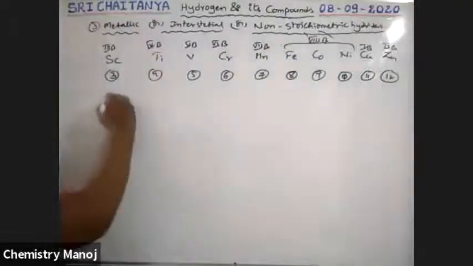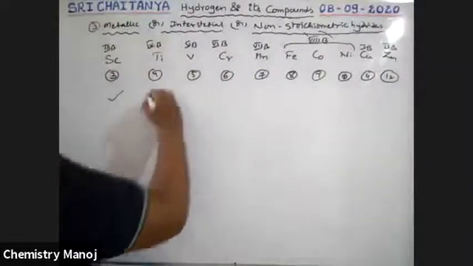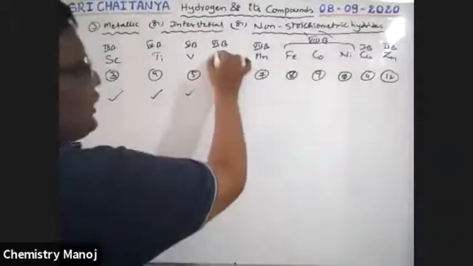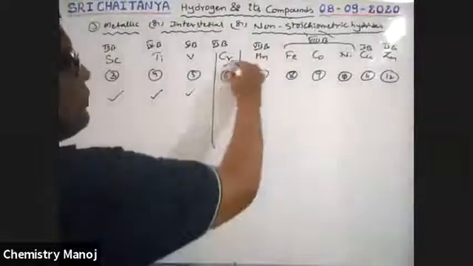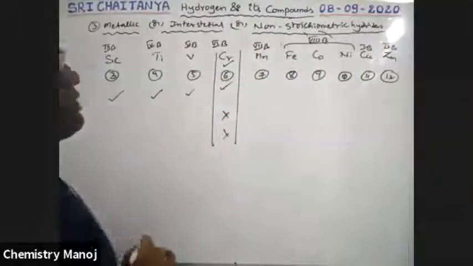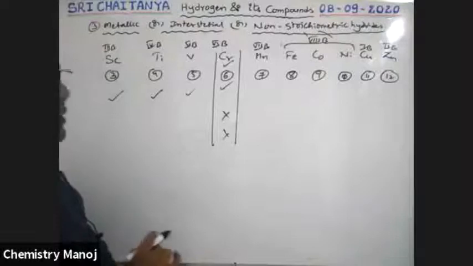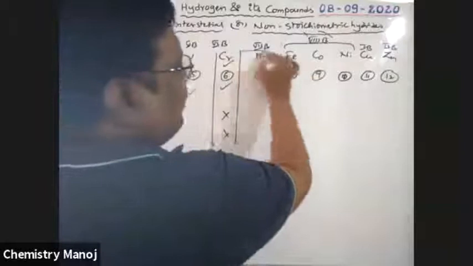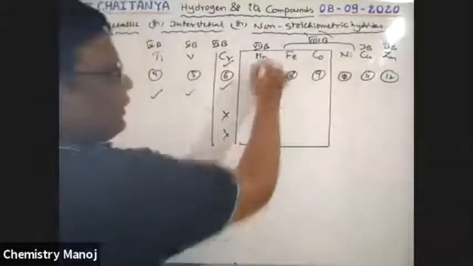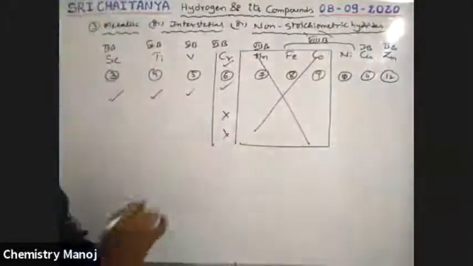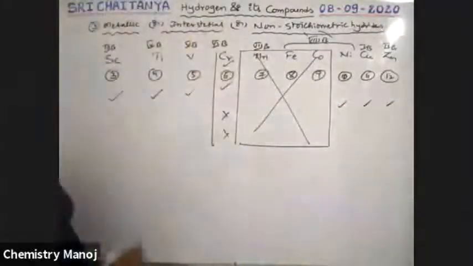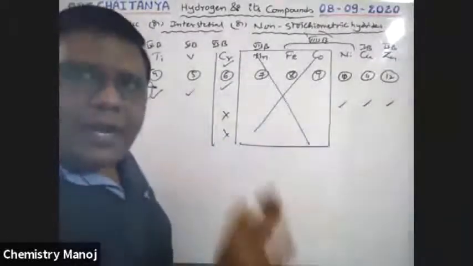See here, scandium group elements form hydrides, titanium group elements form hydrides, vanadium group elements form hydrides, but in the chromium group, some elements form hydrides and some do not. But manganese, iron, cobalt group elements never form hydrides. So in d-block elements, some groups never form hydrides.